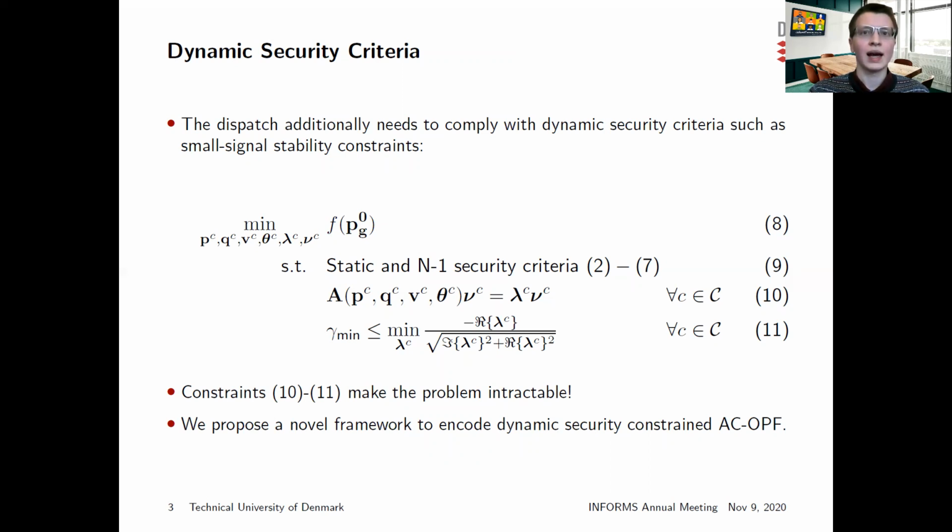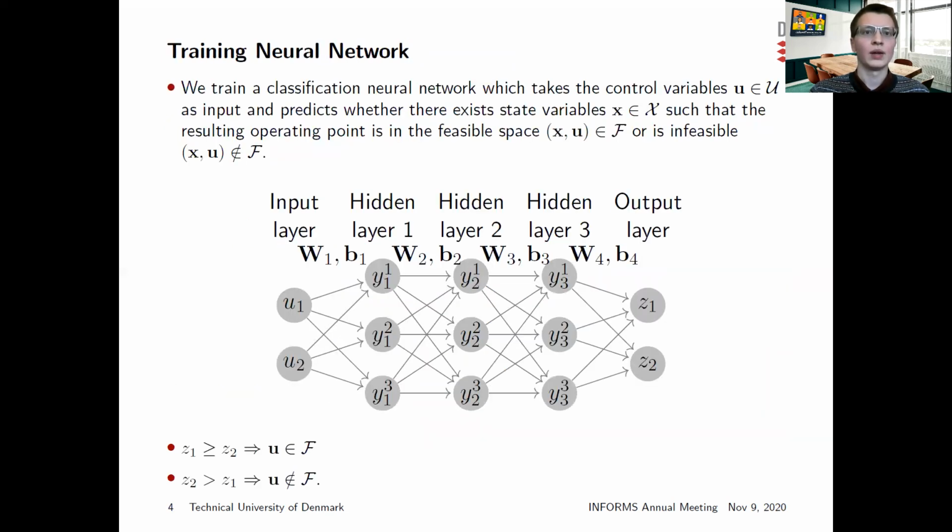set C. Adding the small signal stability constraints increases the nonlinearity and computational complexity of the optimization problem substantially, rendering it intractable and requiring iterative solution approaches. In the following, we introduce a framework which allows to directly approximate cost-optimal solutions. Using classification neural networks, we encode the feasible space of the AC-OPF problem, including the mentioned static and dynamic security criteria.